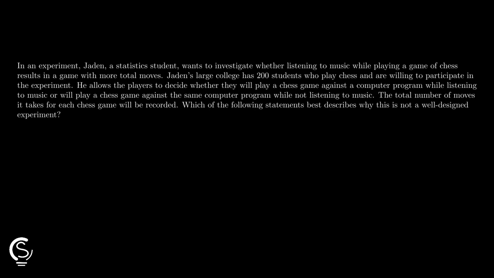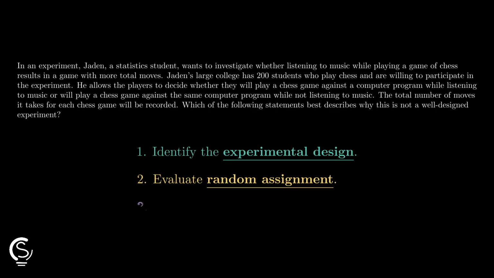Experimental design problems often look tricky, but you can solve them quickly by identifying the core flaw in the procedure. Let's break this down right now.